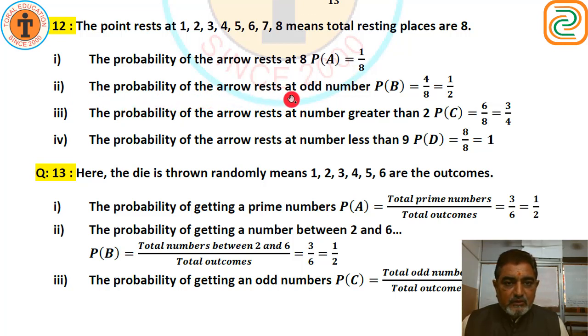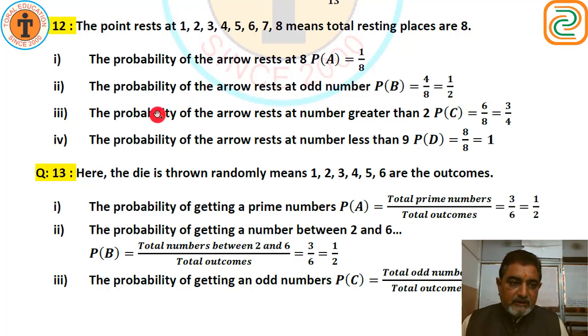Probability of the arrow resting at an odd number. Odd numbers are 1, 3, 5 and 7. How many odd numbers are there? Total 4 odd numbers and the total number of numbers is 8. So 4 upon 8, 4 2s are 8, so 1 upon 2.